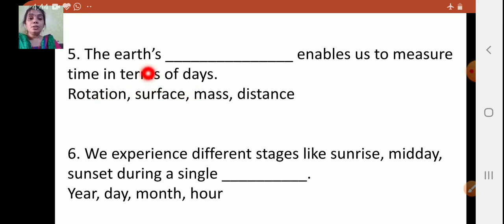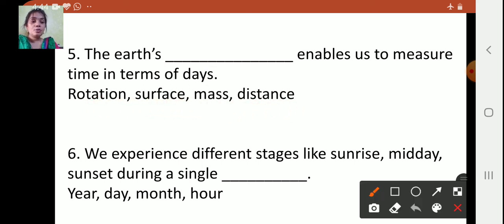The Earth's rotation, or the surface, or the distance, or the mass? So it is the Earth's rotation. Number 6, we experience different stages like sunrise, midday, sunset during a single year, day, month or hour. We experience all this in a day. So day is the answer.